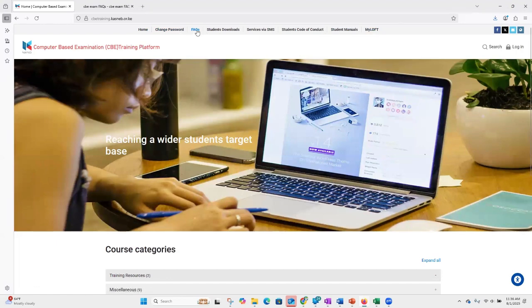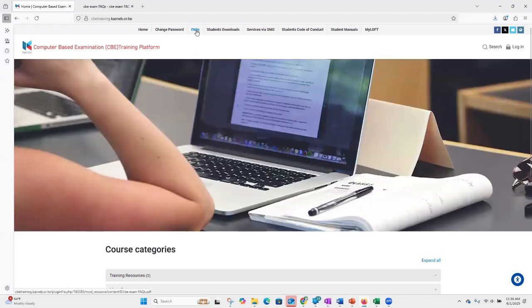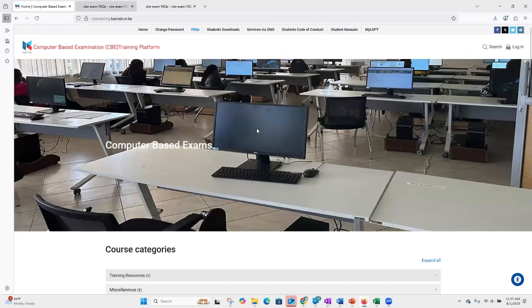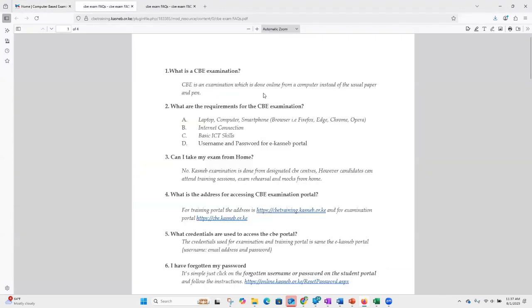I would like us first to go to the FAQs, or what you normally call the frequently asked questions. If I click on it, even without logging in, it will allow me to see a number of questions that you have probably raised within this session, or that will pop up as you get familiar with the CBE, like what is CBE?